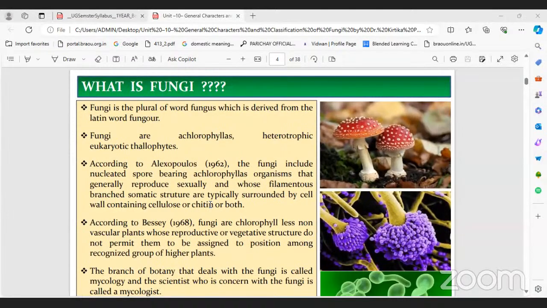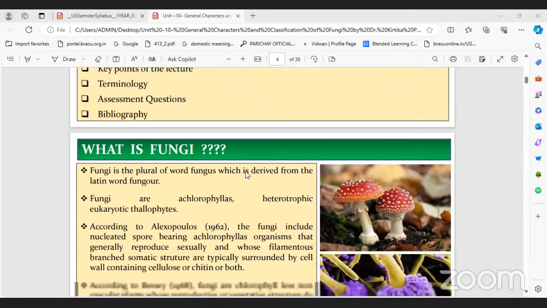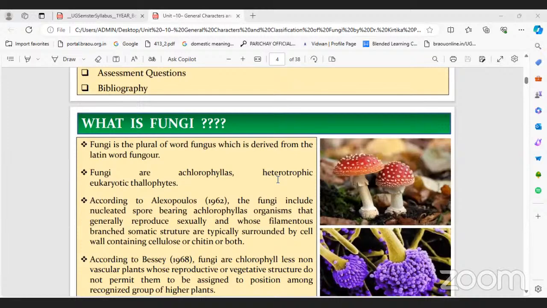The fungi, as you said, are eukaryotic. Are they autotrophs or heterotrophs? Heterotrophs, lacking chlorophyll, achlorophyllous. So the simple definition: fungi are achlorophyllous or heterotrophic eukaryotic thallophytes. The body is a thallus.